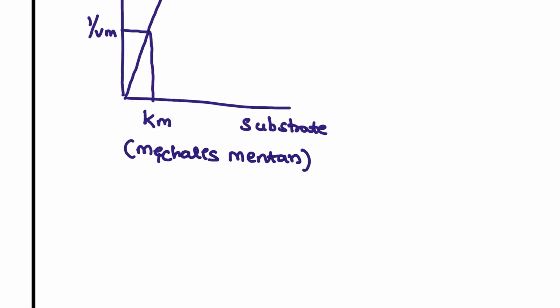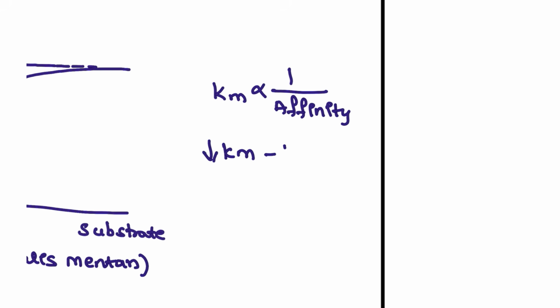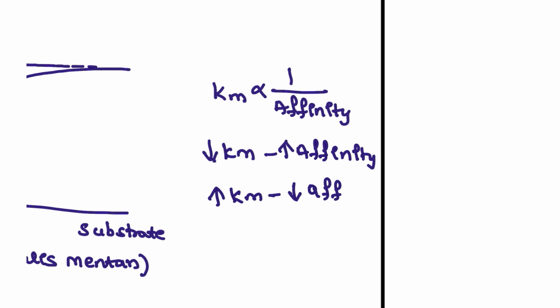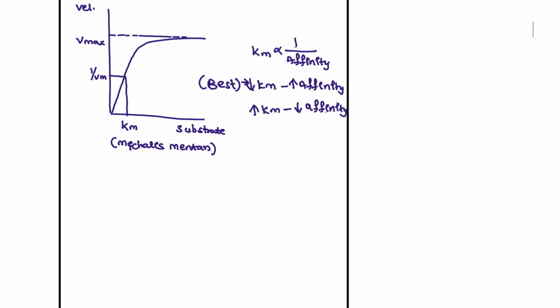And how does this Michaelis-Menten reaction work for a catalyst? For example, Km is inversely proportional to the affinity. That means low Km is going to have high affinity, whereas high Km means low affinity. This is how we are going to see it. And which is the best one? This is the best one that we have to consider: low Km is the best.